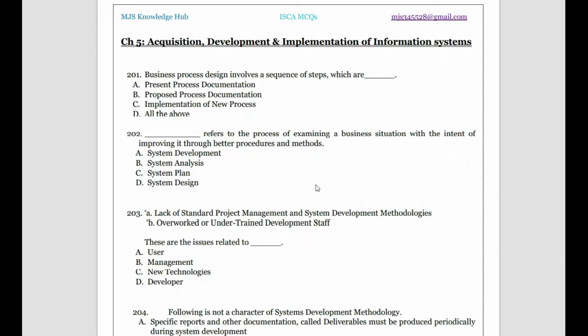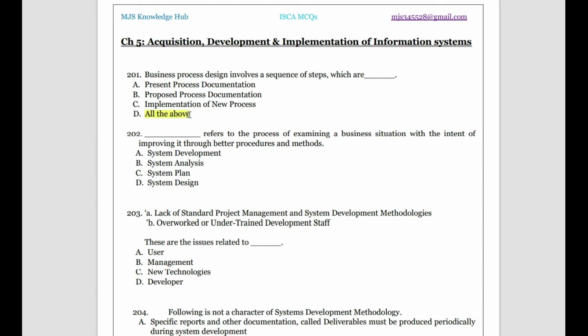First question: business process design involves a sequence of steps which are dash. What does design involve? Present process documentation. Yes, we must know what is actually happening at present. Proposed process documentation. Yes, we must know what is actually required to happen. Then implementation of the new process. All these three must be there to be considered as the steps for business process design.